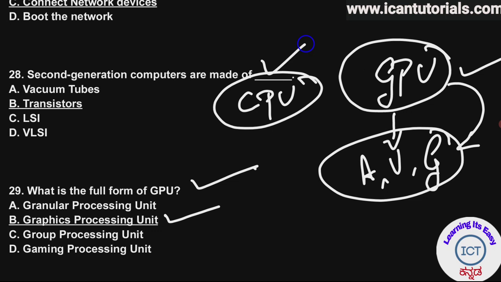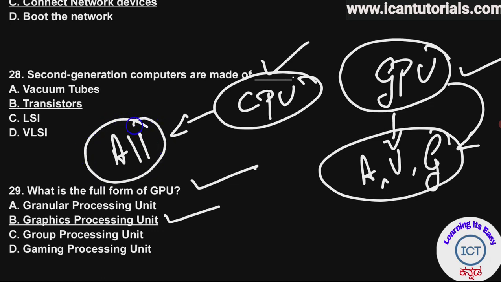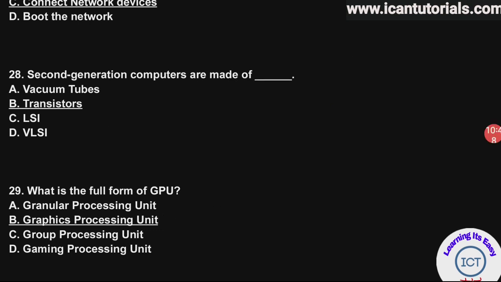CPU is a general processor. It is a central processing unit. It performs all other operations inside a computer or a laptop. Whatever the computer or laptop performs, it will be done by the CPU. But there are specific applications in which we need a more powerful processor. In that case, we use GPU, that is Graphics Processing Unit, where graphics is involved.